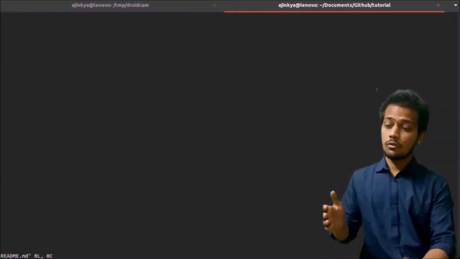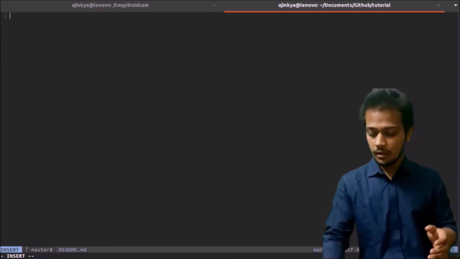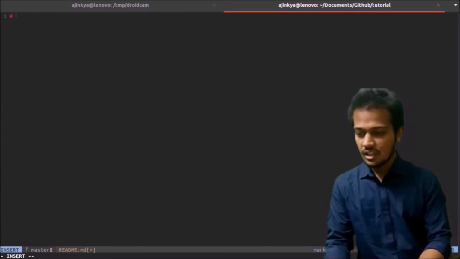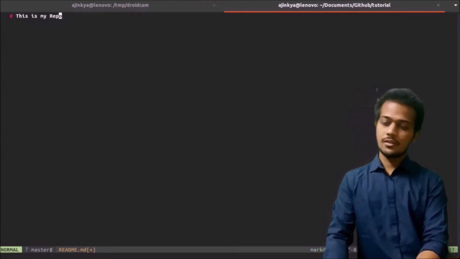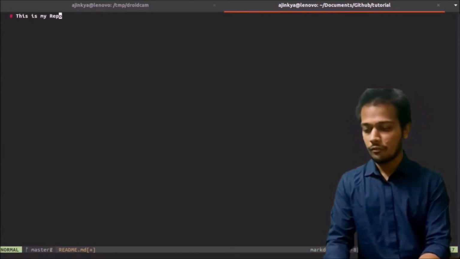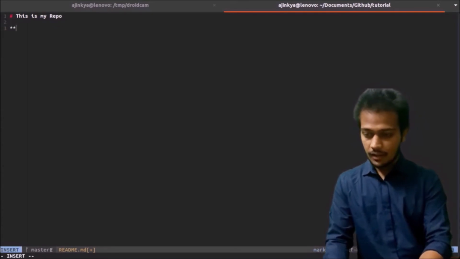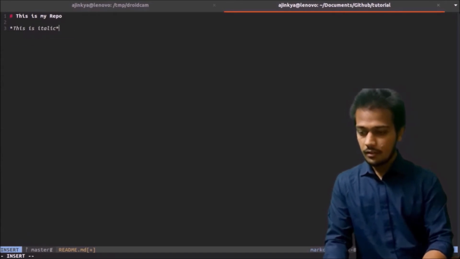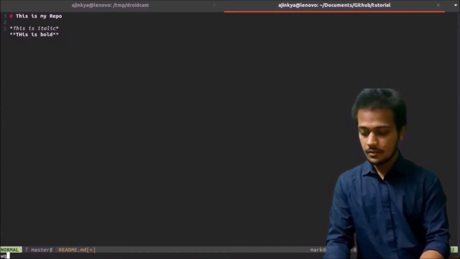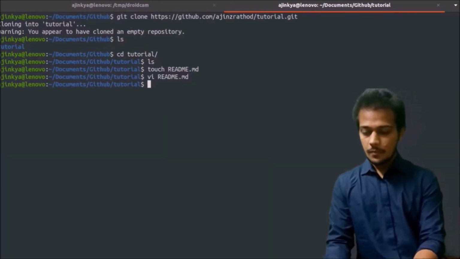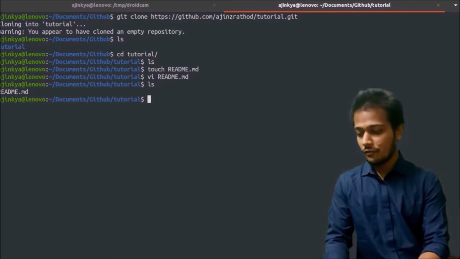So we can make a separate tutorial on how to make a readme file, but now we will just get into the basic concept of how to create a readme file. When you write a hash, this is the main heading. Whenever you write hash, this is the main heading. Repo is the abbreviated form, or you can say the short form, of repository, and you can also write some italic text like this, and you can also write bold like this. Okay, so now you have created a file and you can see that there is a file readme.md.